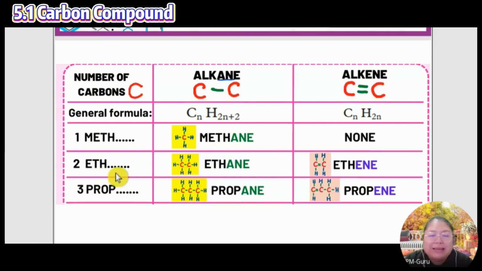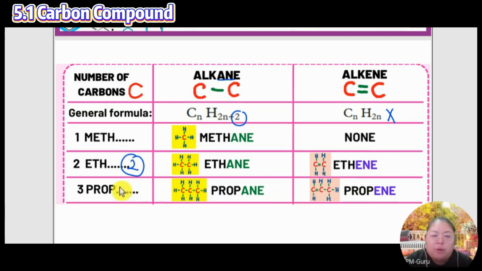Okay, 1 we call methane. 2 we call ethane. So ethane has 2 carbon. That means it has 6 hydrogen: 2 times 2 is 4, 4 plus 2 is 6. So 6 hydrogen. You can see this one they also draw 6. No, this one is 4 because they never plus 2. So you have 4. So draw balanced. If you draw an H up, another one H down, you can also draw beside. So left, right, normally we draw the same pattern.